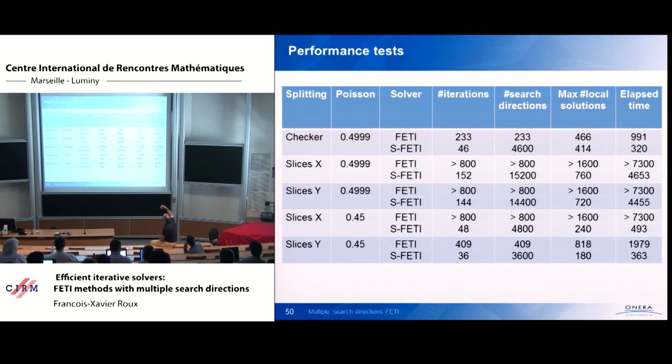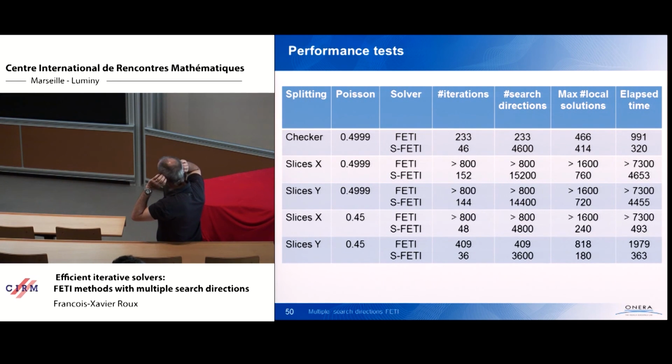And so the number of solutions within each subdomain is 2 times 233 because at each iteration you solve one Dirichlet problem for the preconditioner, one Neumann problem for the operator. And the elapsed time is 991 seconds. SFETI, 46 iterations. Yes, but at each iteration we have built 100 search directions due to this splitting, this decomposition. So the total number of search directions that is built is 4,600. Much, much, much larger, of course.